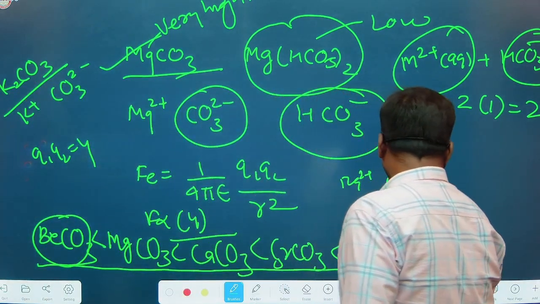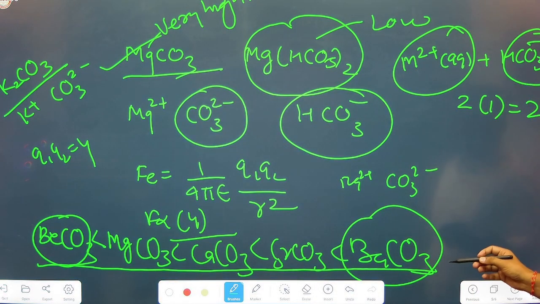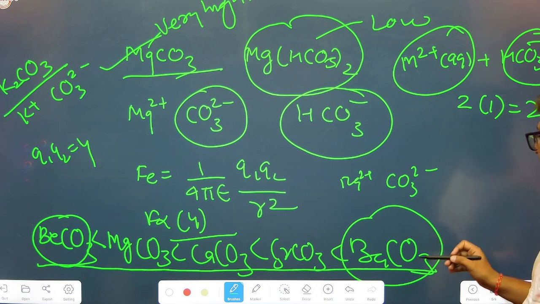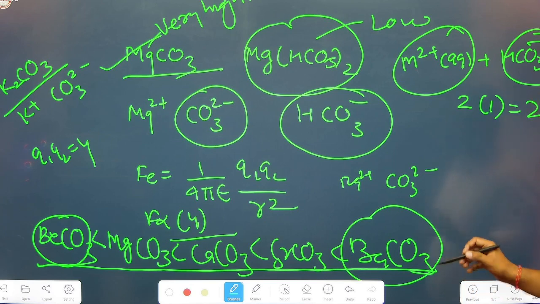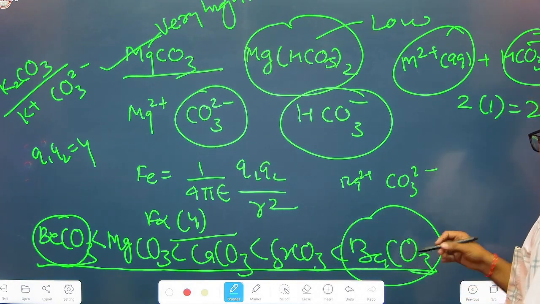So barium carbonate is the least soluble in water because of the high stabilization effect between Ba2 plus and carbonate 2 minus. Here Fajan's rule is highly effective. So they are actually sparingly soluble.